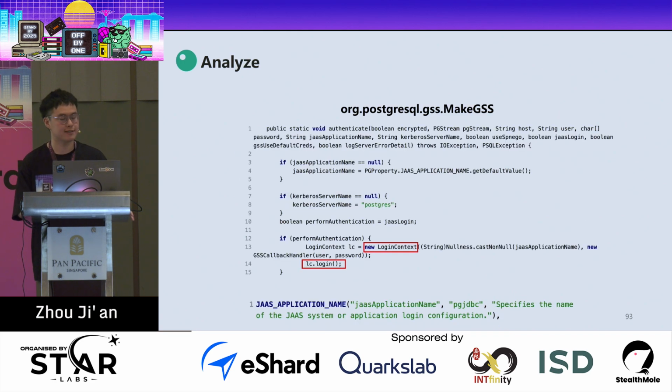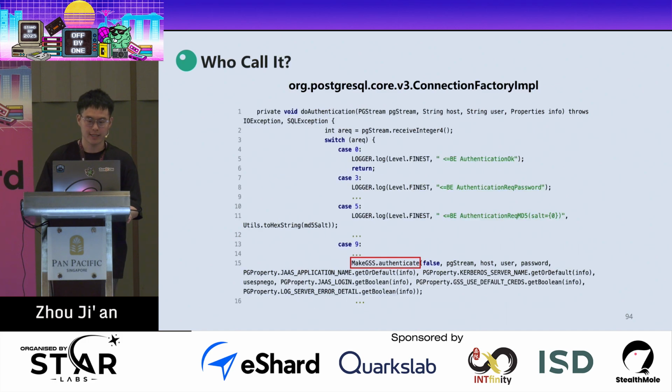So let's analyze the code of the JDBC driver. Based on our previous knowledge, the possible thing is the login function of the login context, and you can see that it indeed calls the function. What's more, you can see that by default, the JAAS application name is PGJDBC. So our JAAS configuration name is PGJDBC. And this is very interesting.